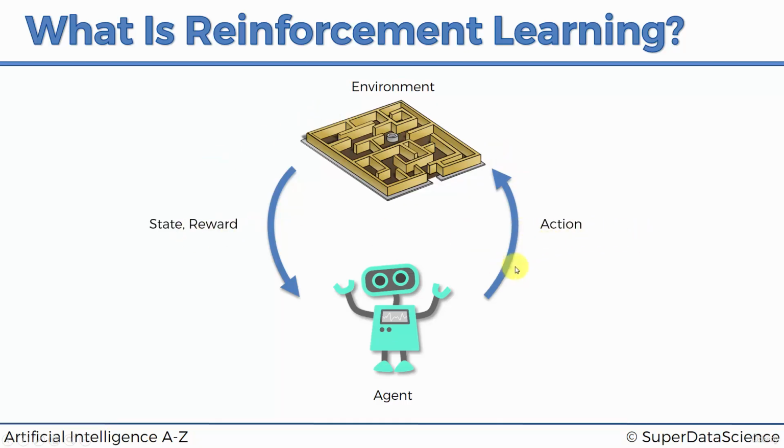On the other hand, if you do all the correct actions at the correct times, it's also very important to understand that actions should be taken at the correct points in time. For instance, putting the salt in the frying pan before you put the eggs in might not be the best idea. You might want to take that action of putting the salt into the frying pan after the eggs are in there, so in a different state. It's important to remember that. And if you take all the correct actions in the correct order, in the correct states, your final reward could be that you get an omelet which you can eat.